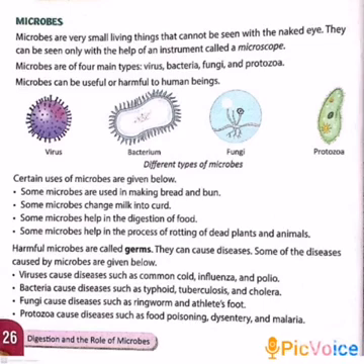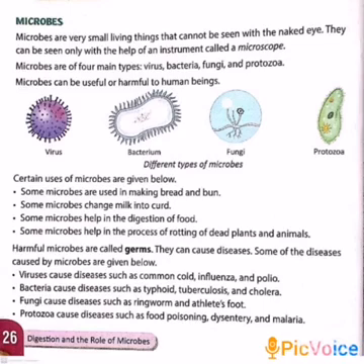Now let us see the harmful microbes. Harmful microbes are called germs. They can cause diseases. Some of the diseases are caused by microorganisms.